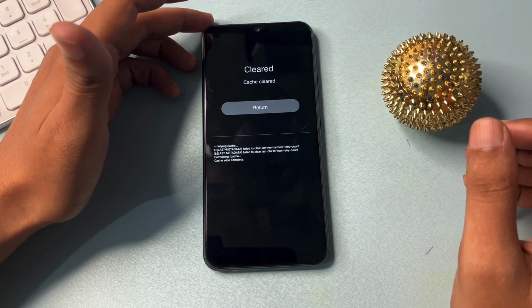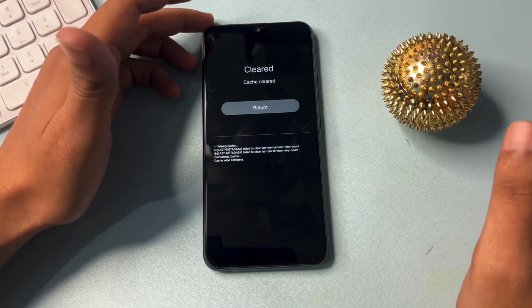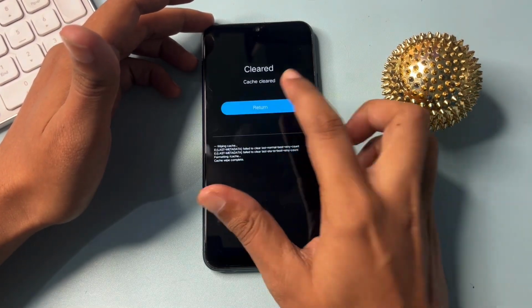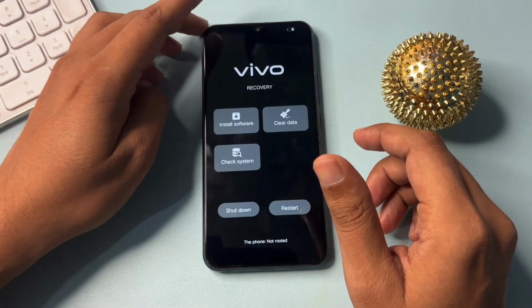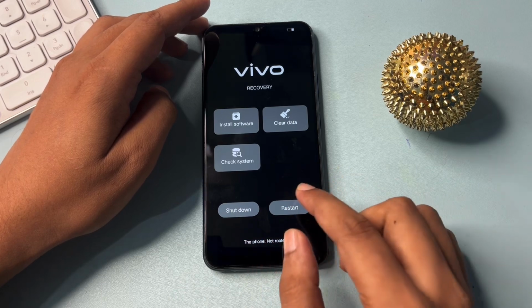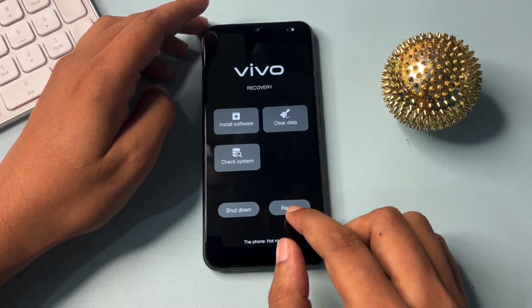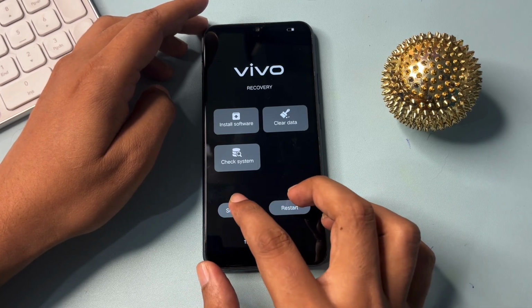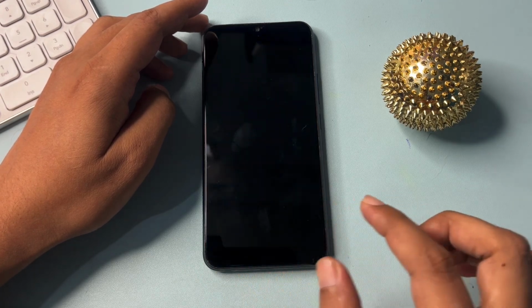Now all your phone's cache has been cleared. Okay, now after this you will get a return option. Simply click on this and go back. Now here you will get two options. The first option is shutdown, and the second option is restart. So you don't have to go to restart. Simply click on the shutdown option and go to OK.